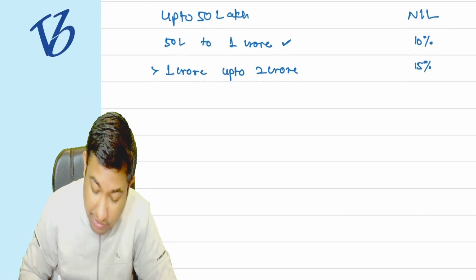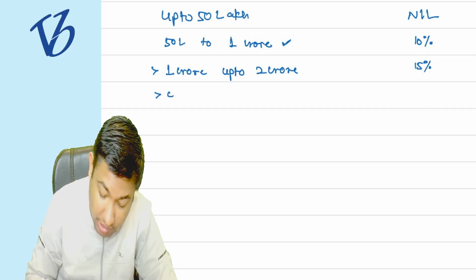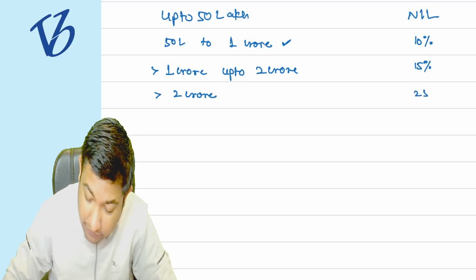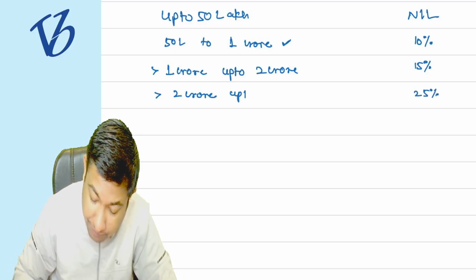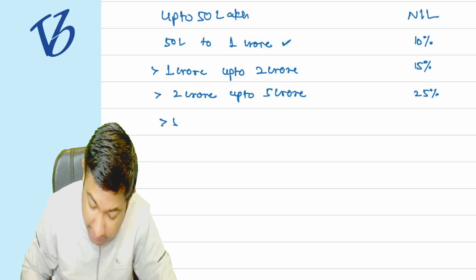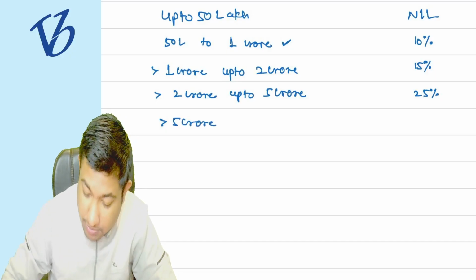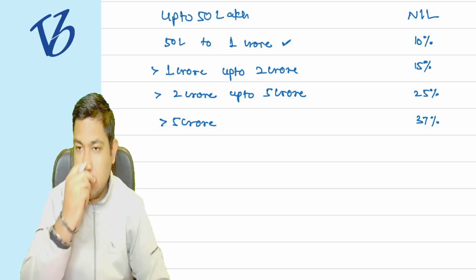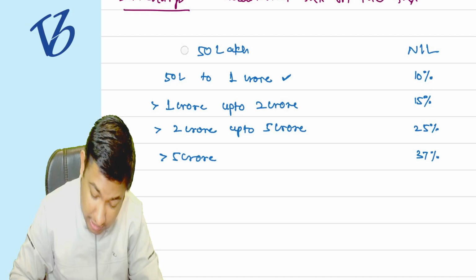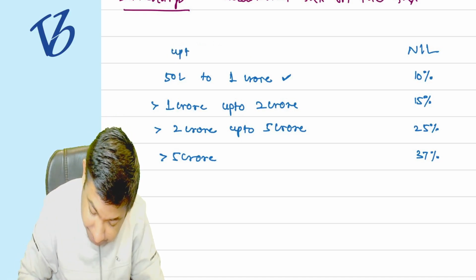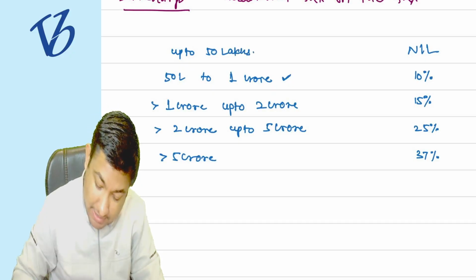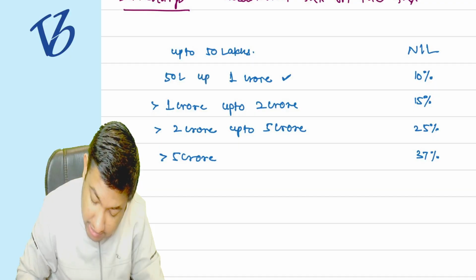And if you are earning greater than 2 crore, then there will be a 25% surcharge, but up to 5 crore. And if you are earning greater than 5 crore, then you will be taxed at 37% surcharge. Understood?